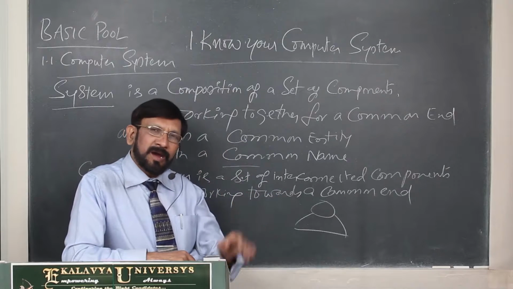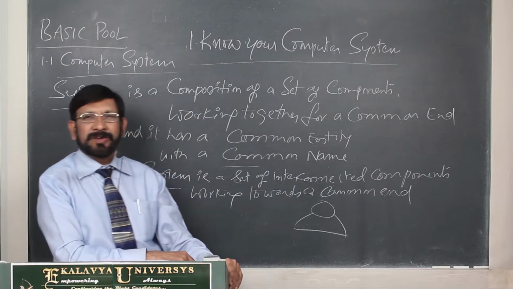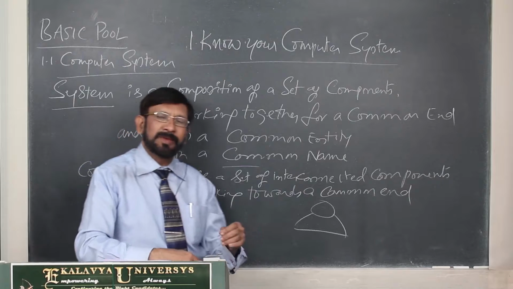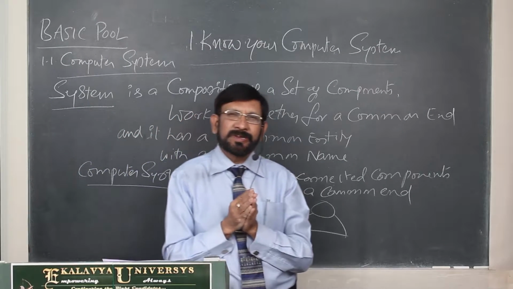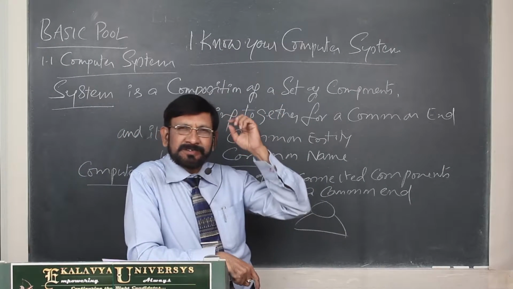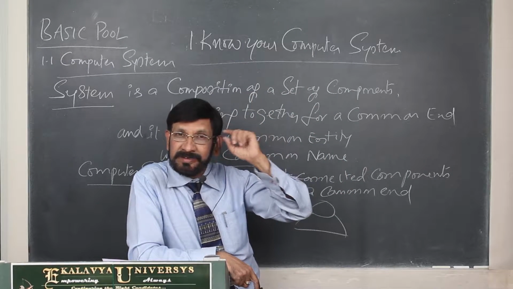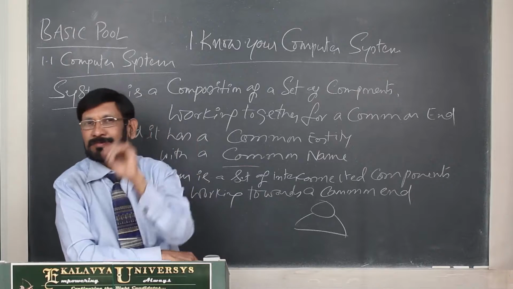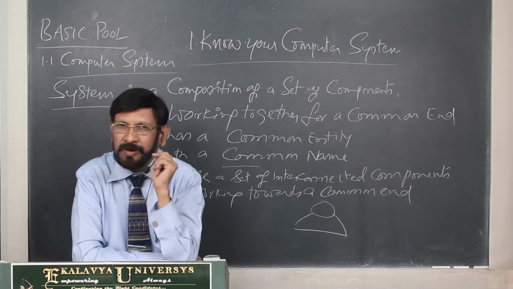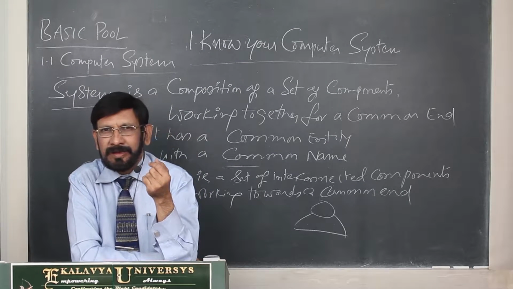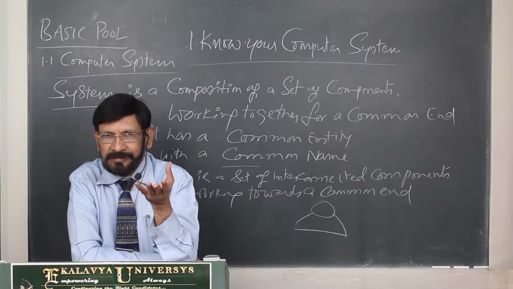So those are hardware. What is software in a human system? In a human system, software is the instructions generated by the brain. Here one very important point you have to notice. You may treat the brain as software.